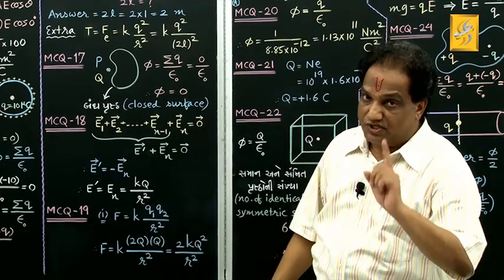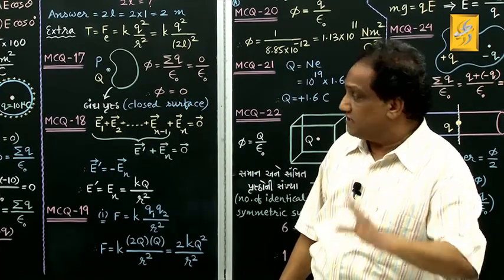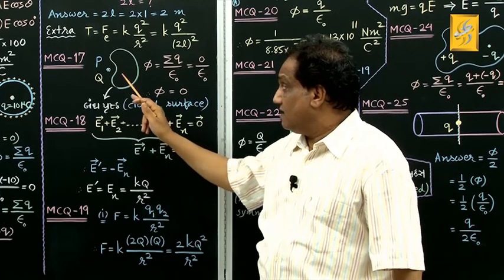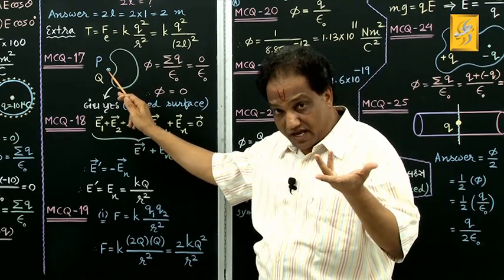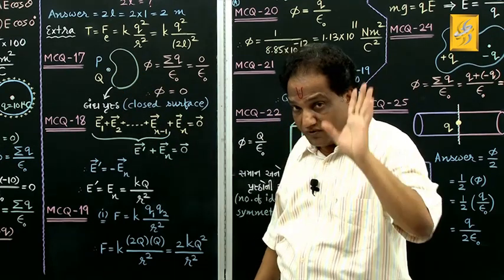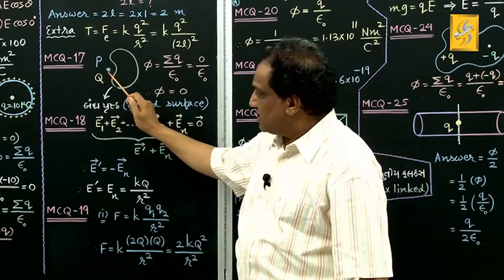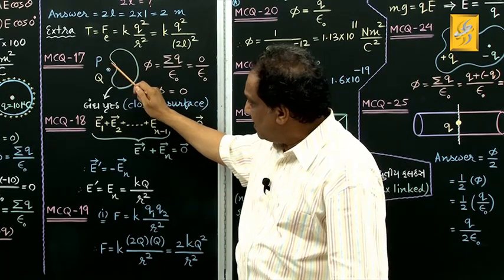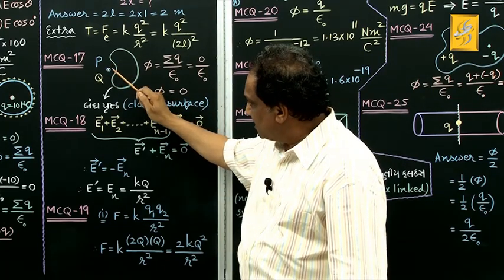Now from the physics point of view, you might be surprised that though the electric charge is there, why is there no electric flux linked with this closed surface? I am showing you the reason. You may think of this charge as positive, then electric field lines will go away from it this way.